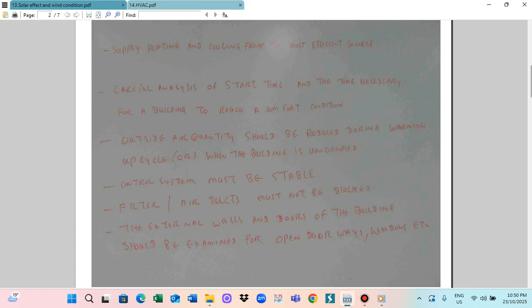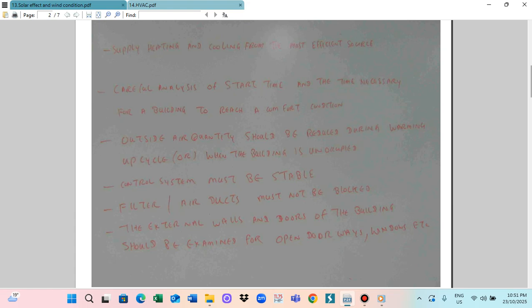And normally the airflow pipelines are sometimes blocked by dust. When the pipelines are choked or not clear, it can increase the air conditioner load. So all the airflow pipelines should be properly cleaned. Internal walls and doors should be examined. Open doorways should also be examined, especially where outside hot air comes inside through the doorway.